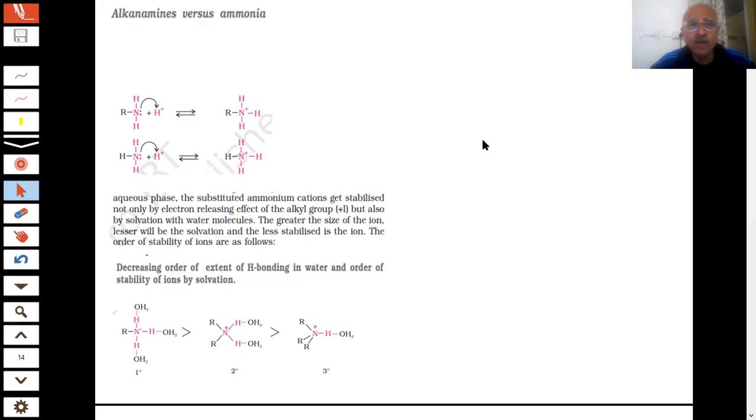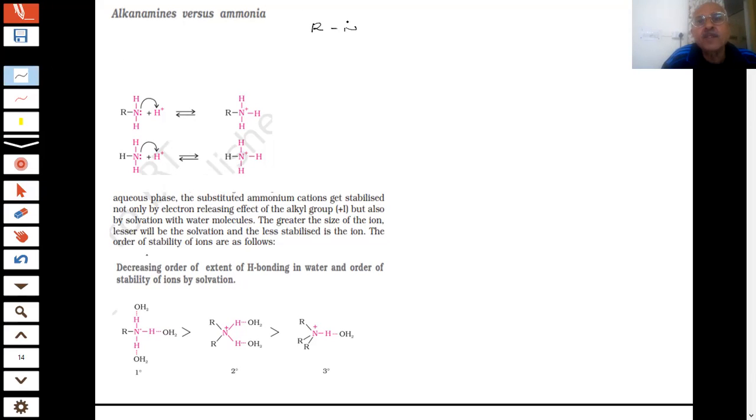What we discussed last time about the amines was the basicity of amines. What is the reason for the basicity of the amines?